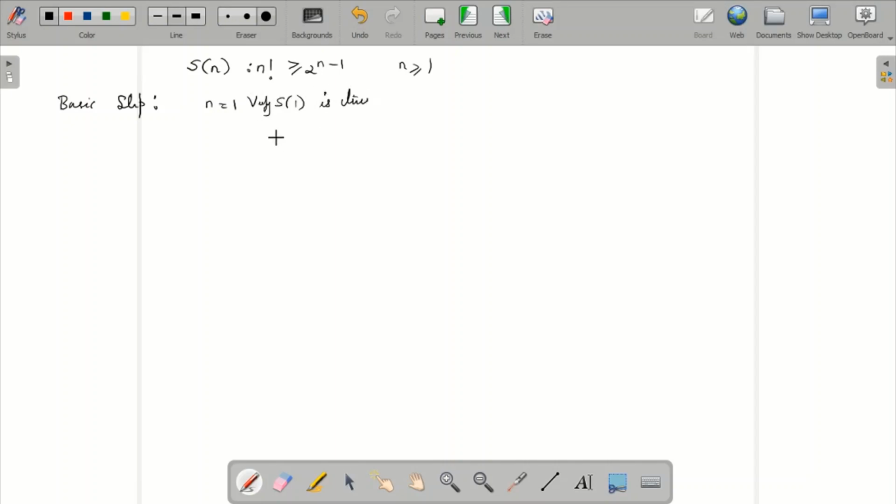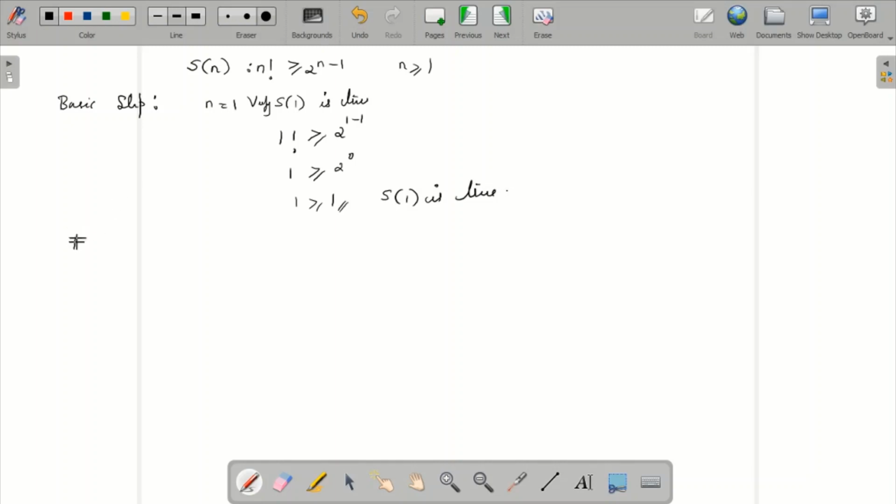So that is 1 factorial, we check if it is greater than or equal to 2 to the power 1 minus 1. 1 factorial is 1 itself, greater than or equal to 2 to the power 0. So that is 1 greater than or equal to 1 itself, which is obviously true. So S of 1 is true. So this is regarding the basis step.